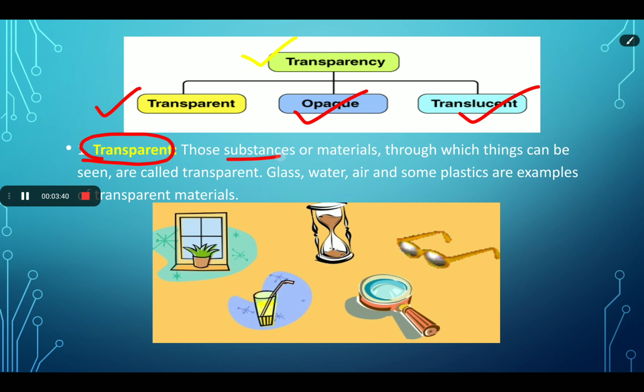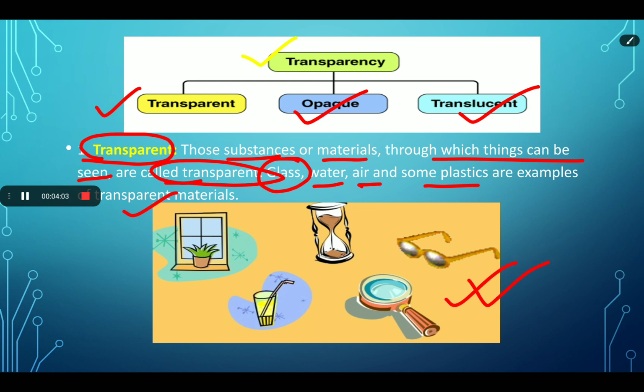First is transparent object. Those substances or materials through which things can be seen are called transparent objects or transparent material. For example, we can see through the glass, we can see through the water, air and some plastics are examples of transparent material. As you can see the images of some examples of the transparent substances. You can also think of some more examples of the transparent material which are present in your surroundings.